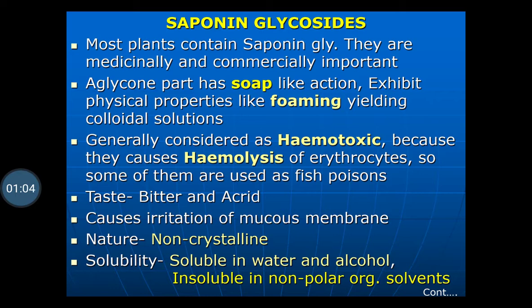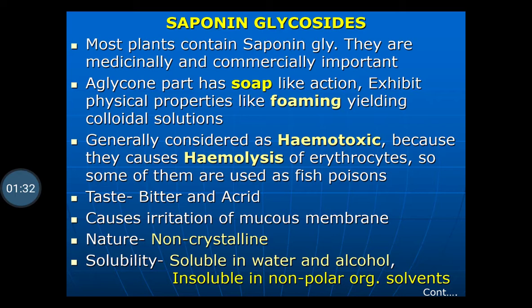Generally they are considered hemotoxic because they cause hemolysis of erythrocytes, so some of them are used as fish poison. That is, they cause the destruction of the red blood corpuscles, RBCs, which is called hemolysis.